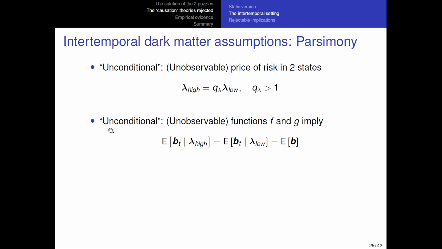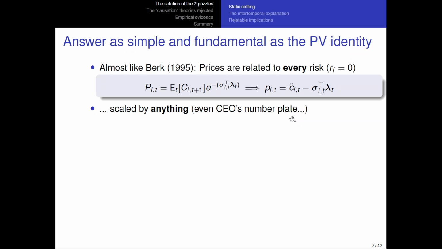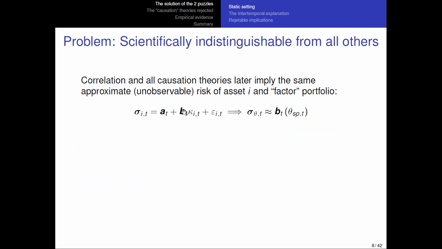They also use a parsimonious model to indicate how the firm characteristic is linked to risk. So this BT here is the equivalent to that BT that I showed here. The causation theories also have exactly the same type, so they also imply this.